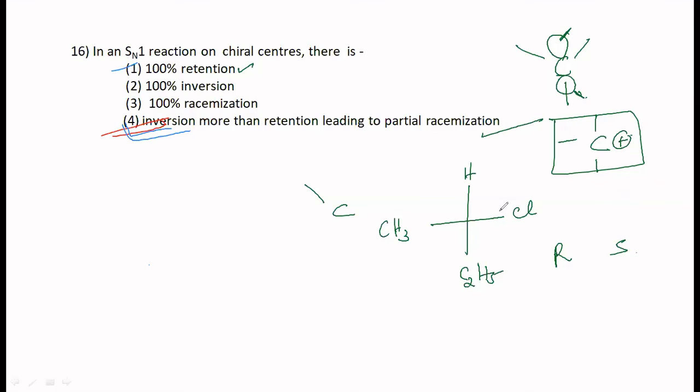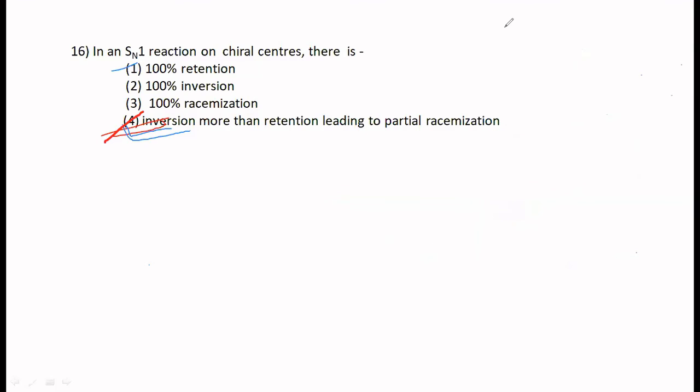But actually, during the process of formation of the carbocation, this chlorine has left the molecule, but it is still there in the vicinity. It has not moved out. It is there like this, Cl minus. Therefore, the incoming nucleophile cannot approach from this side till the time it goes out, and therefore it has to come from behind. And hence, inversion will be a little more than retention. So that is the reason. Therefore, the correct option has to be option 4, as most of you have marked. And as I explained, you now know the reason why it happens.